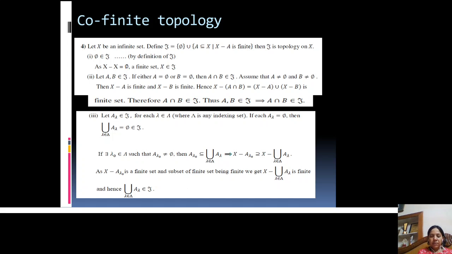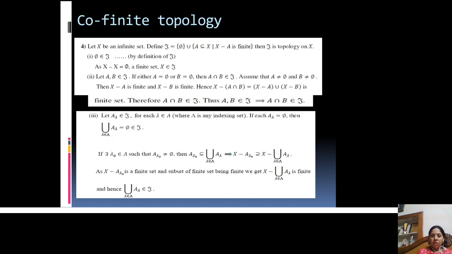But if we take both A and B as non-empty sets, and both A and B belonging to TOE, then by definition of TOE, the complement of A, meaning X minus A, is finite, and the complement of B, meaning X minus B, is finite.